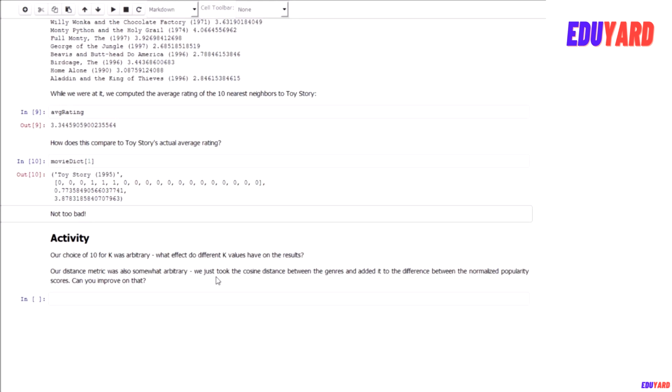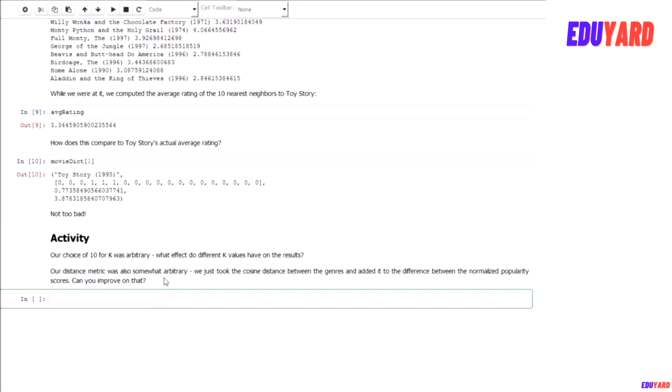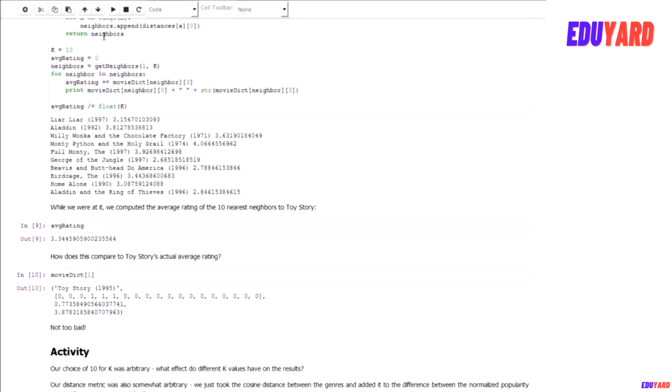And you can use different distance metrics. I kind of made that up, so play around with the distance. Maybe you can use different sources of information or weigh things differently. Maybe popularity is not really as important as the genre information, or maybe it's the other way around. So what impact does that have on your result? Go ahead and mess with these things and run with it and see what you can get. If you do find a significant way of improving on this, share that with your classmates. That is KNN in action. A very simple concept.